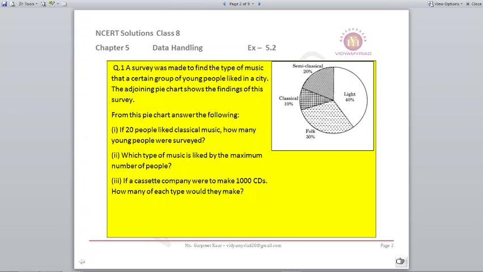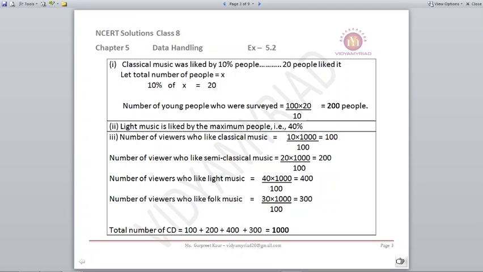Now, by looking at the chart, we can come to know there are only 10% who like classical music, and from 10% there are 20 people. We need to find out the total people. So classical music was liked by 10% people, out of which 20 people liked it. So we can assume the total number of people be x. So 10% of x gives 20. So how many young people were surveyed? x = 100 multiplied by 20 upon 10, which is equal to 200 people.